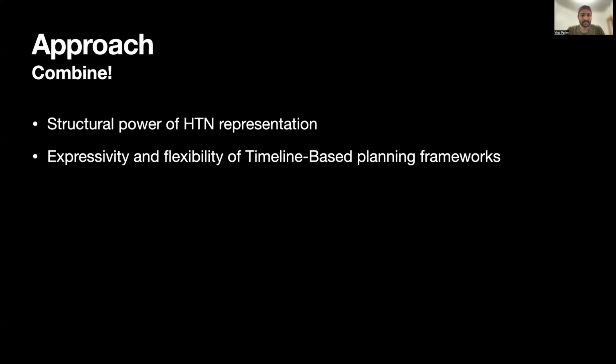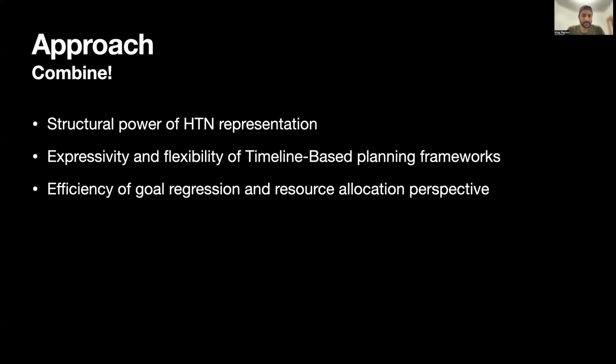To overcome the inefficiency and idiosyncrasy of reasoning about actions at the individual component level, T-HTN couples timeline-based reasoning with an HTN planning model designed for resource allocation. By doing this, we are able to combine the structural power of the HTN representation with the expressivity and flexibility of timeline-based planning frameworks from a goal regression and resource allocation perspective.